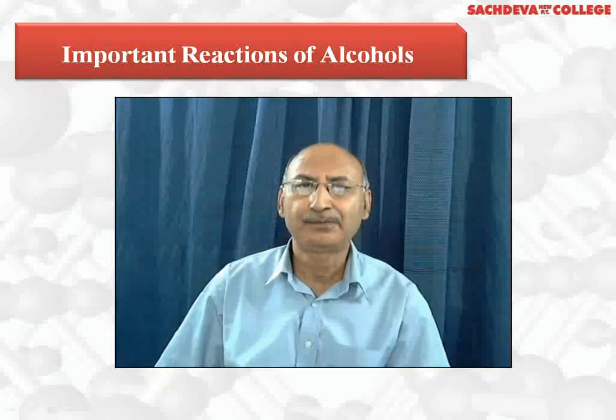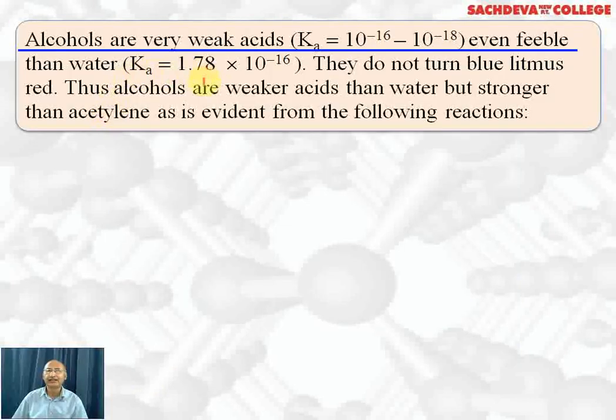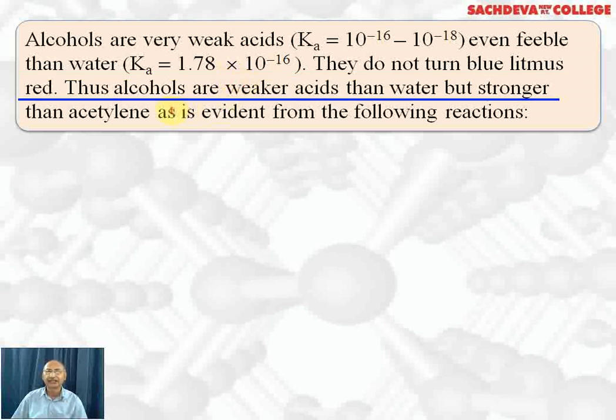Let's take up important reactions of alcohols. Alcohols are very weak acids. Acid dissociation constant is 10 to the power minus 16 to 10 to the power minus 18, even less than water, which has acid dissociation constant 1.78 into 10 to the power minus 16. They do not turn blue litmus red because they are weakly acidic. Even they are weakly basic, so they don't affect red litmus also.